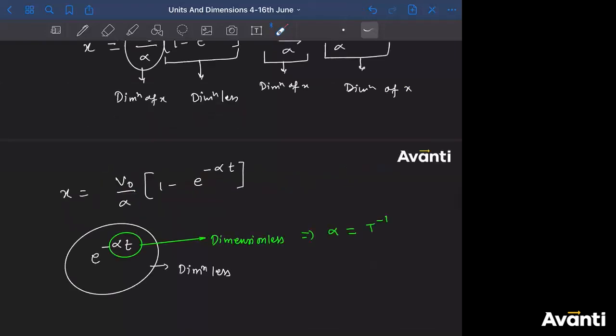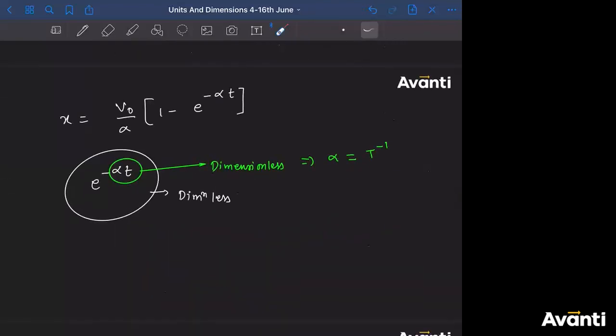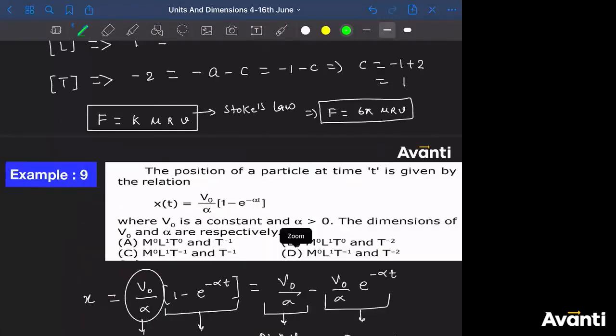Okay. Now, if I know the dimension of alpha, can I say that v naught by alpha should have the dimension of x? And tell me what is the dimension of x? That is nothing but L. X कितना है बच्चा? X is nothing but the position. Position कैसे बताते हो? Length के form में?